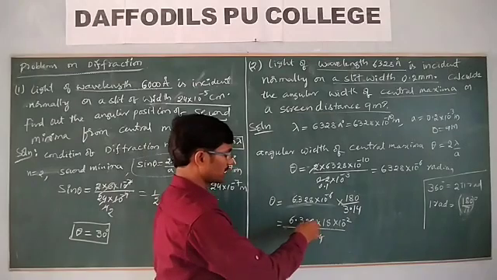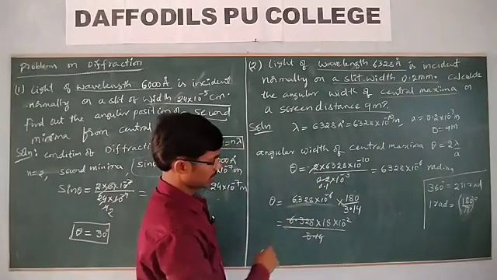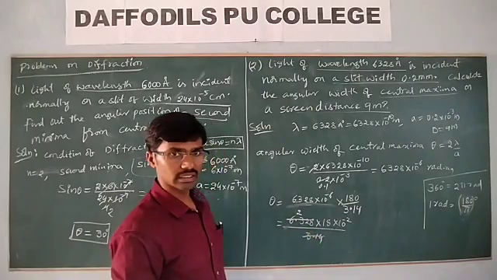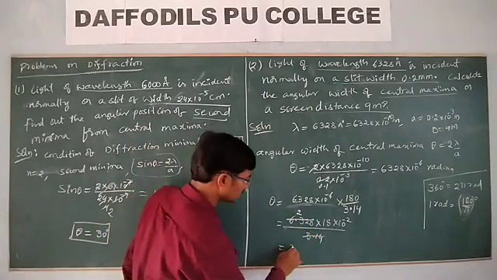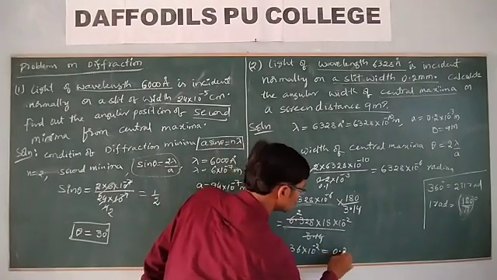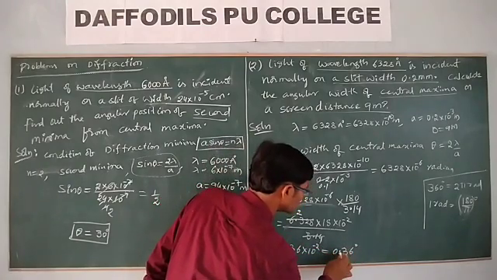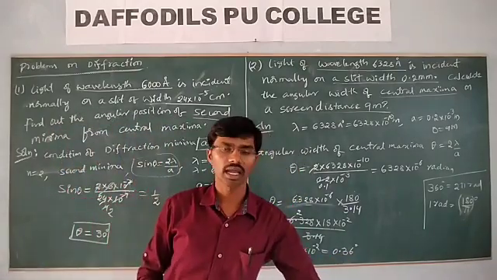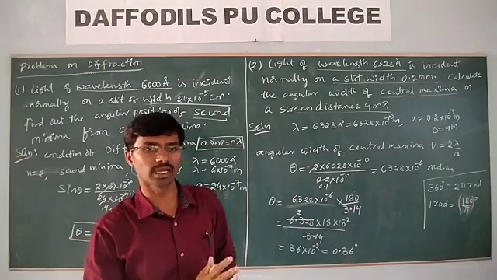So what is this? How many times will it be? Approximately 2 times. Then 2 into 180, which comes to 0.36 degree. That is the angular width of the central maxima.